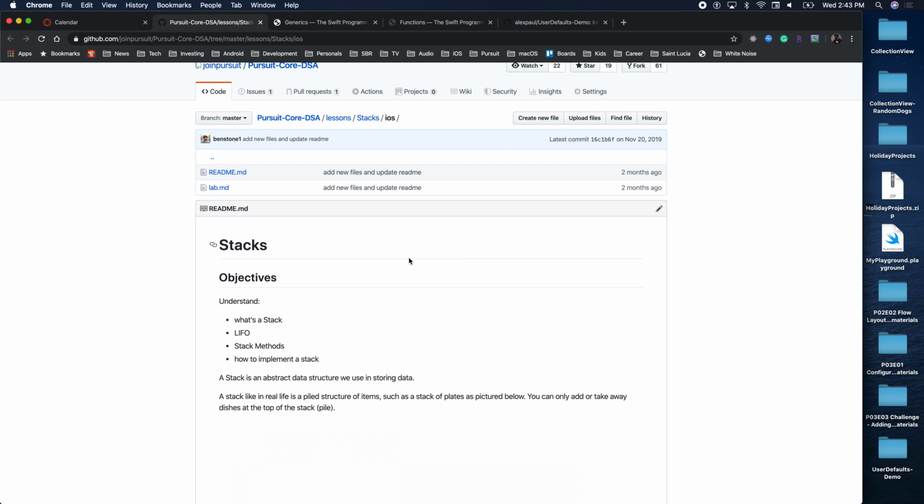In real life, where have you seen stacks, or what do you stack? Plates, right? A stack of plates, a stack of pancakes that Jamie made for us, right? So all those are stacks. Here we have a stack of plates, right? Look at that.